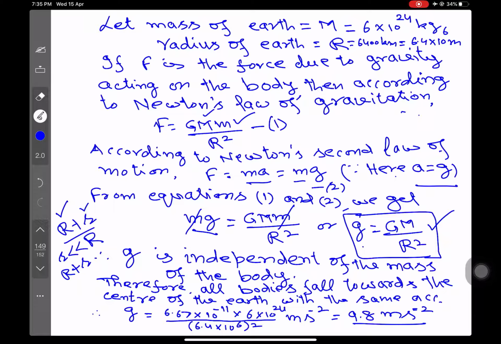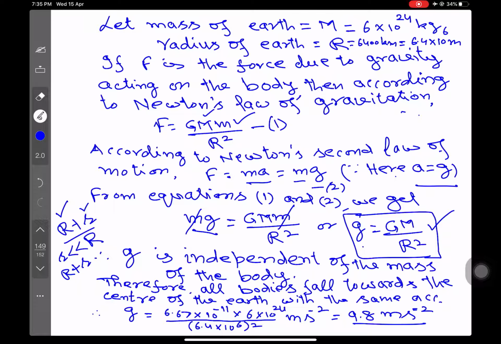That means it does not depend upon the mass of the body. So body का mass चाहे कम हो चाहे ज़्यादा हो, बॉडी छोटी हो बड़ी हो जैसी मर्जी हो, उसकी जो acceleration due to gravity है that will be the same. So therefore we can say that all bodies irrespective of their masses fall towards the center of the earth with the same acceleration, and that acceleration is g equal to, let us put the values of capital G, capital M